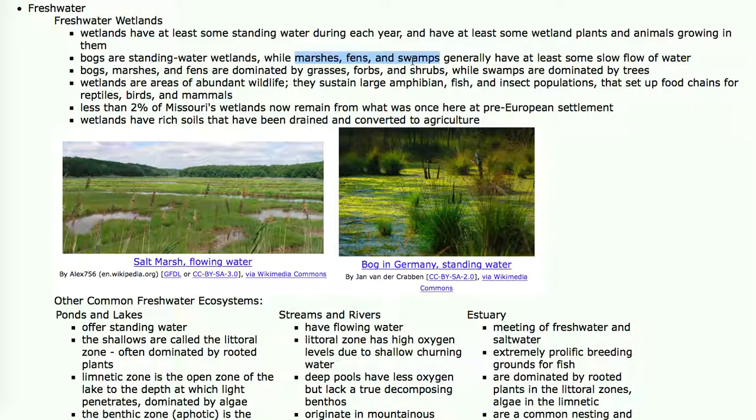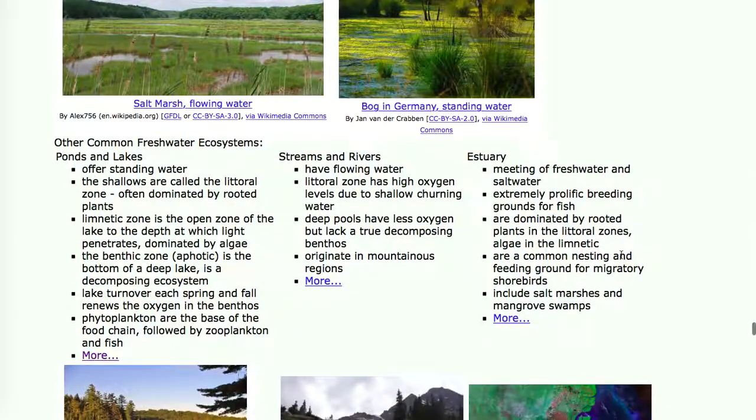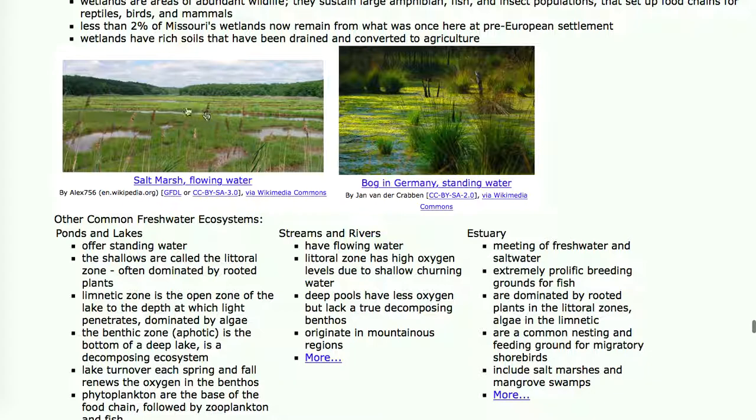Wetlands usually have rich soils, and that's why they've been drained. In Missouri, we have less than 2% of our wetlands remaining that was once here. It's been drained for agriculture use. So this is a salt marsh where a river is zigzagging on its way to the sea. This is shallow and you can walk through it. This is a bog and not recommended to walk through this. It's usually a pond. It's pretty deep and it's getting overgrown with vegetation. This is floating vegetation in the bog.